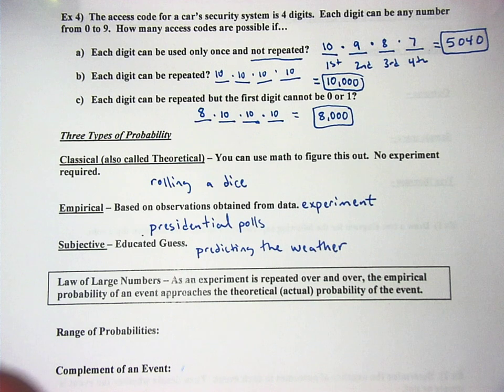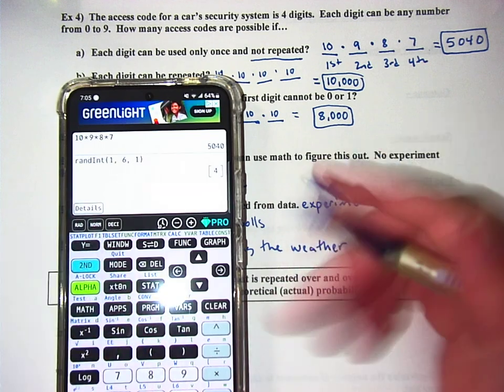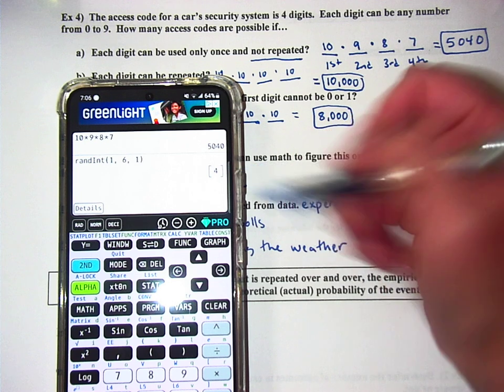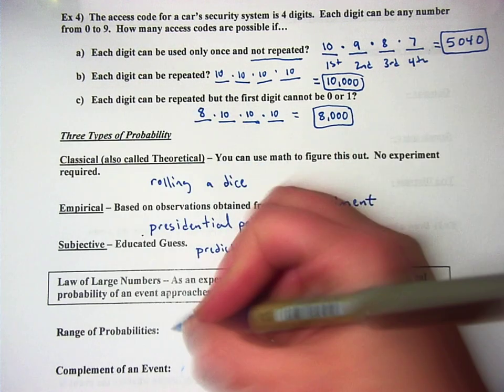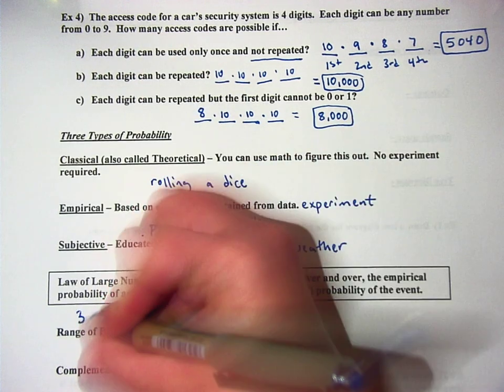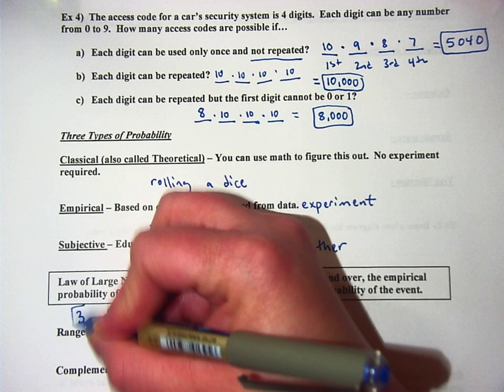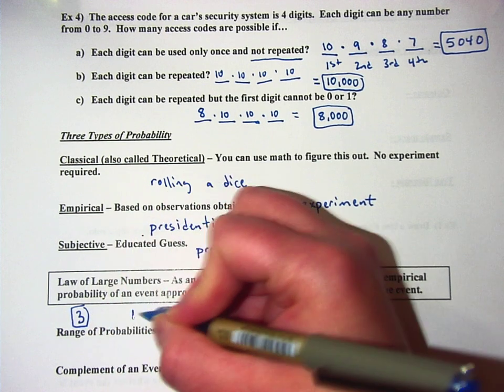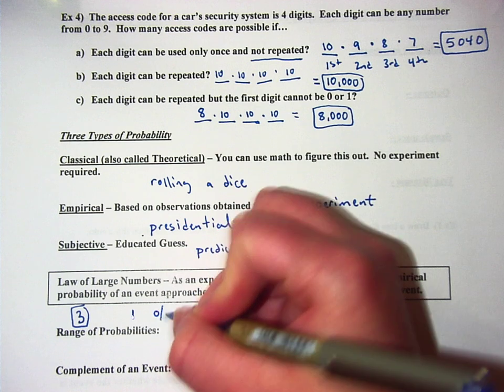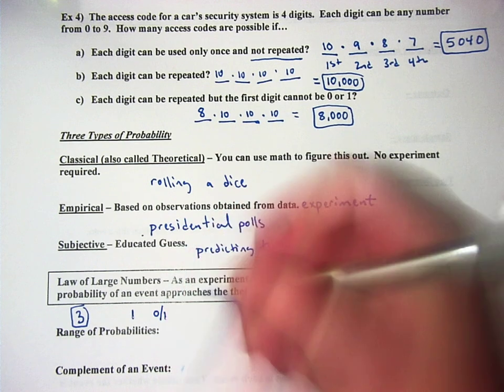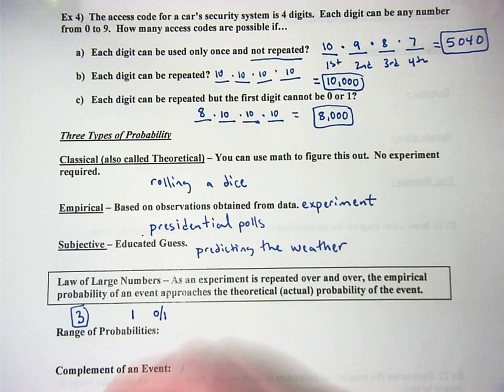Let's see if my calculator, this one can do it. Probability, we can. 1, 6, 1. Okay, so if I get a random integer, I got a 4. Let's say I was trying to get a 3. So I'm trying to get a 3, and so far I've done one experiment, and my one experiment has shown that I've got a 0 chance of getting a 3 because I didn't get one.